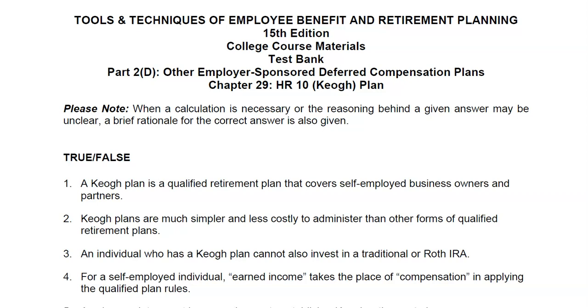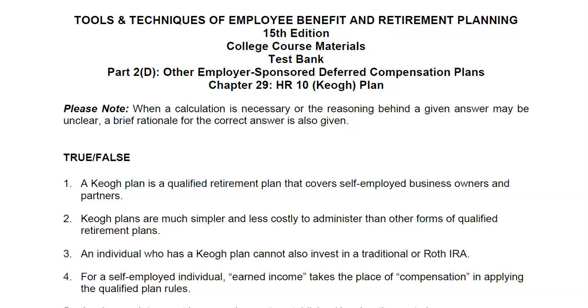Okay, Chapter 29, HR 10 KEO plans. True or false? A KEO plan is a qualified retirement plan that covers self-employed business owners and partners. That is true. That's the reason for the KEO plan being designed. Question 2. KEO plans are much simpler and less costly to administer than other forms of qualified plans. Again, that is true.